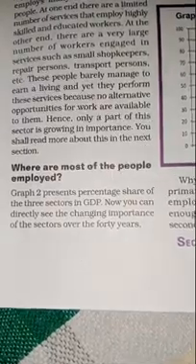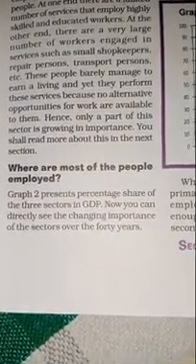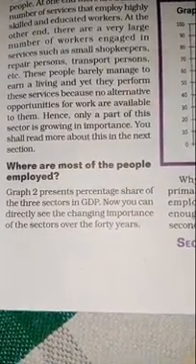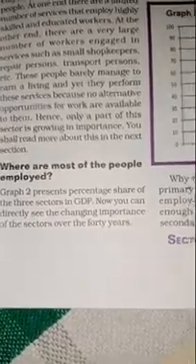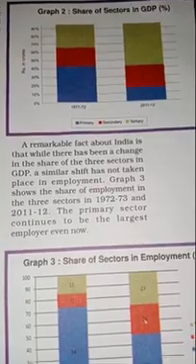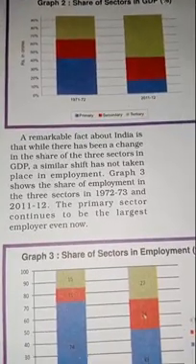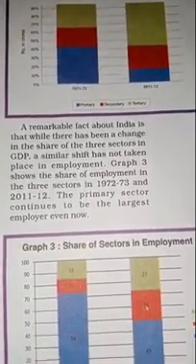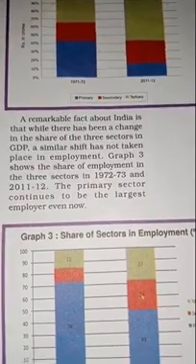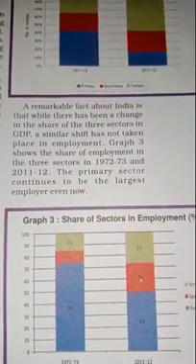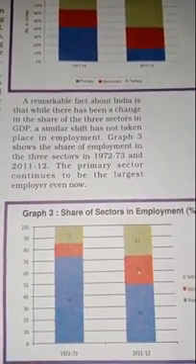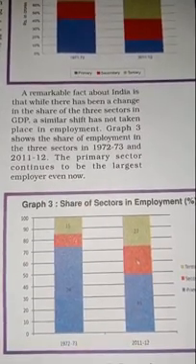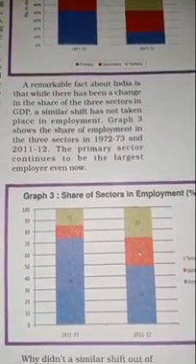Now, why are most of the people employed in the primary sector? A remarkable fact about India is that while there has been a change in the share of the three sectors in GDP, a similar shift has not taken place in employment. There are various graphs given for particular years which show that this is true.